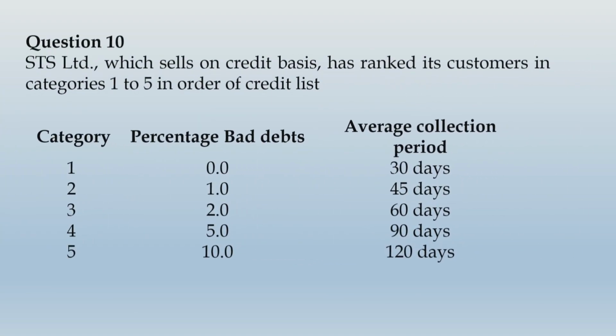Let us move ahead and take up the next question for our practice. That will be question number 10. Let us read this question. STS Limited, which sells on credit basis, has ranked its customers in categories 1 to 5 in order of credit list. So we have category 1, 2, 3, 4, 5. Bad debt percentages have been given and average collection period has been given.